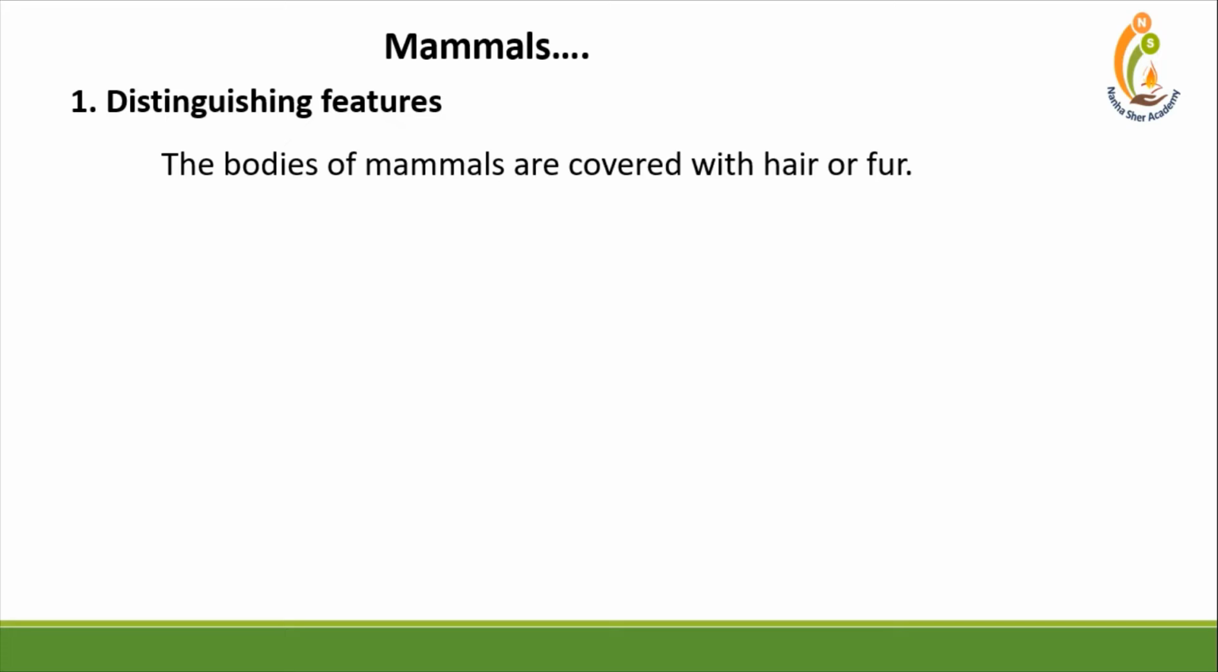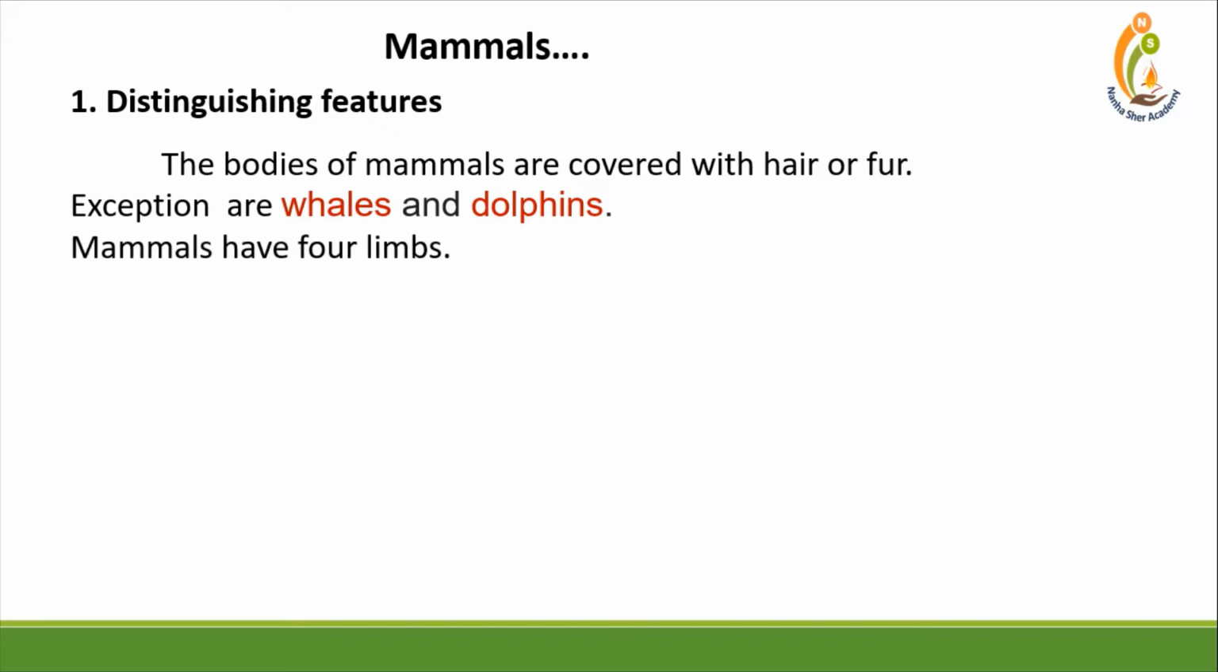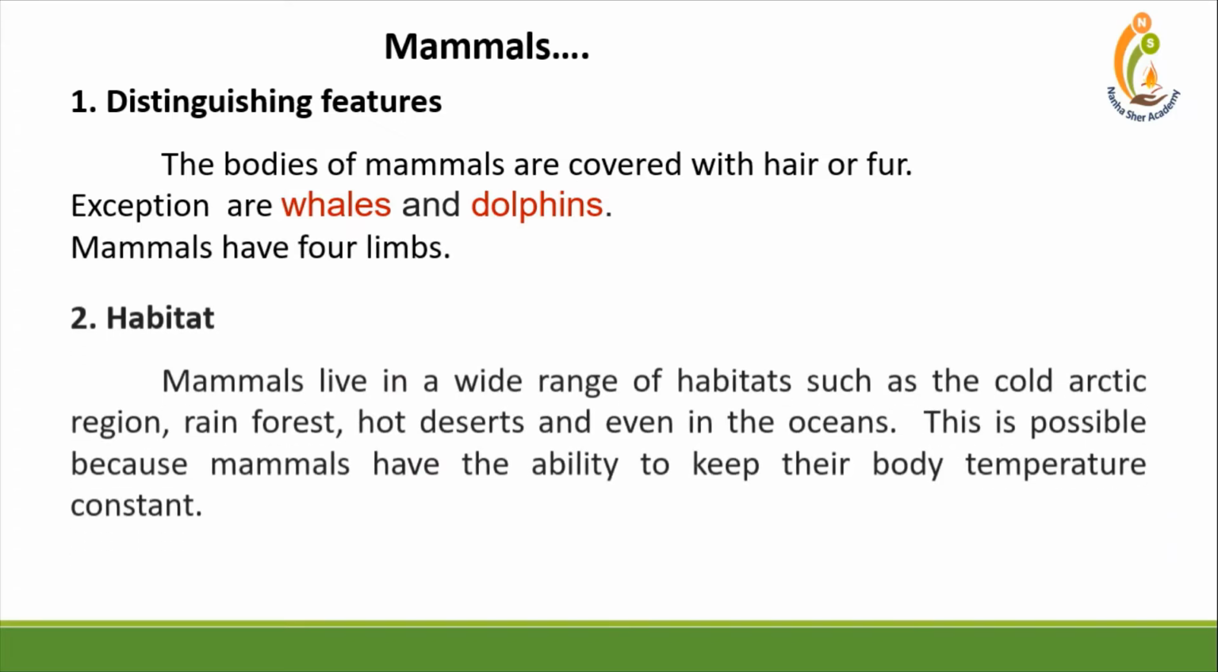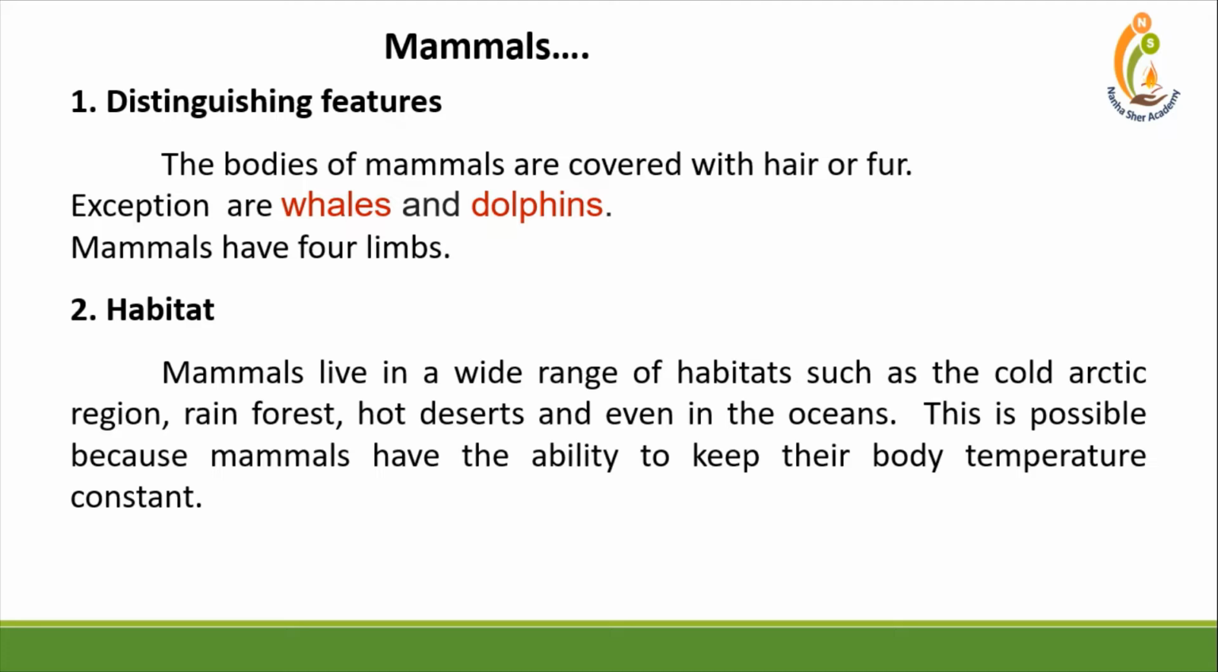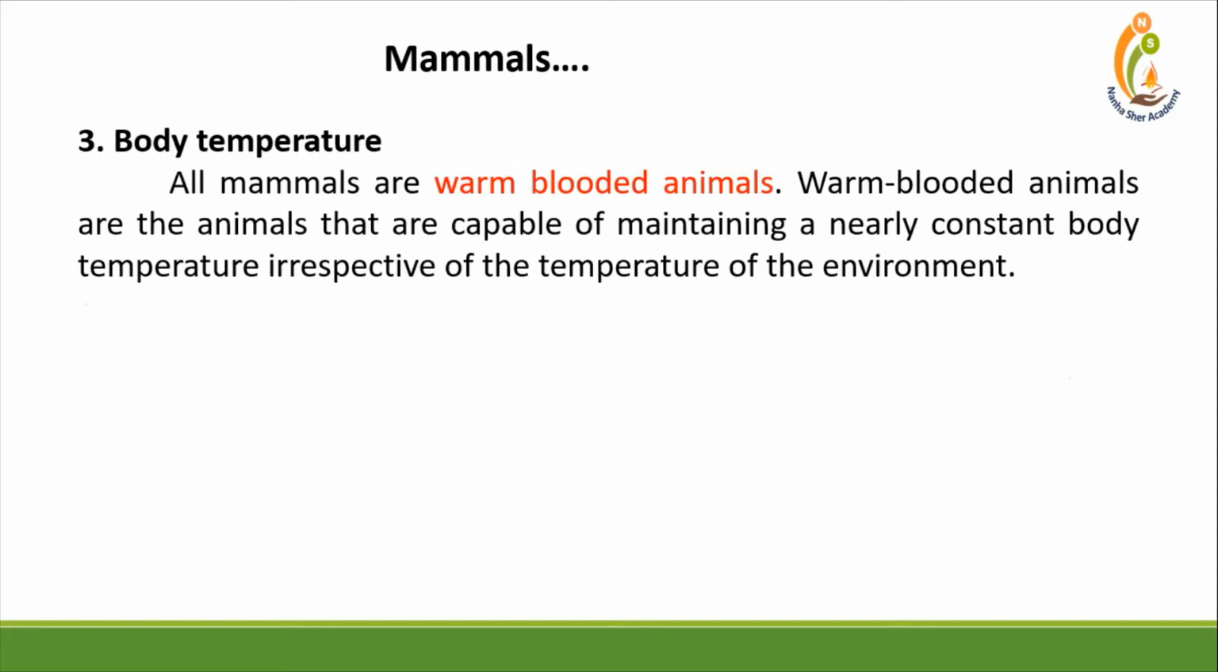Main features of mammals. First one, distinguishing features. The bodies of mammals are covered with hair or fur. Exceptions are whale and dolphin. Mammals have four limbs. Second feature is habitat. Mammals live in a wide range of habitats such as the cold Arctic region, rainforest, hot desert, and even in the oceans. This is possible because mammals have the ability to keep their body temperature constant.